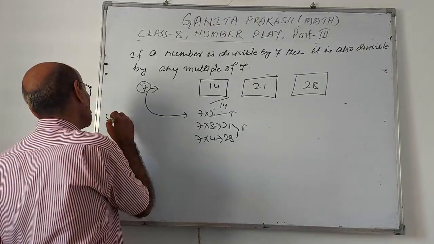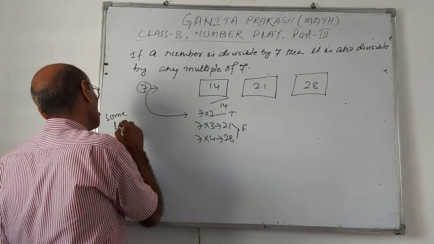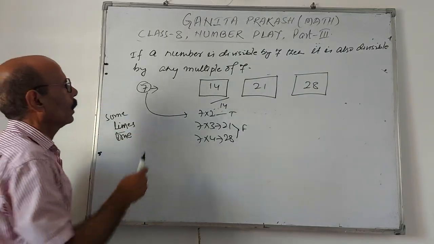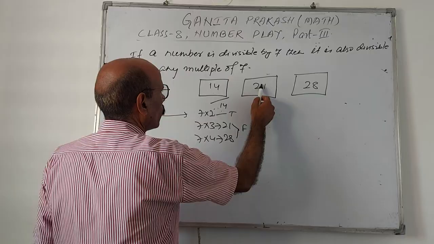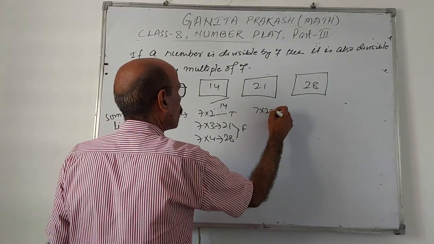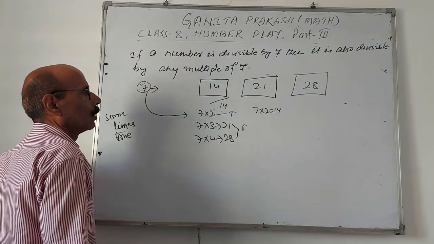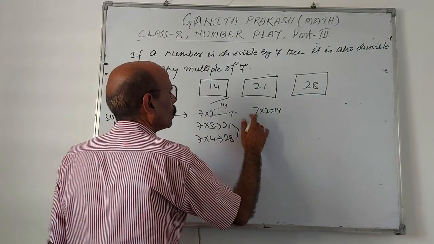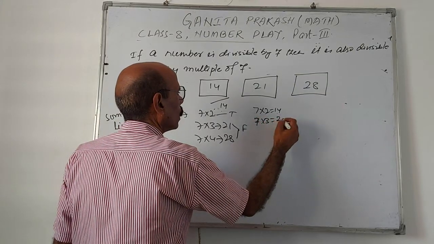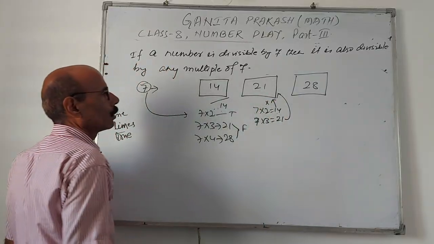That means this is sometimes true, not always. Here is also the same case. The number is divisible by 7, but a multiple of 7 like 14 is not dividing it. Here it is divisible by 7, but this is not divisible by 7.